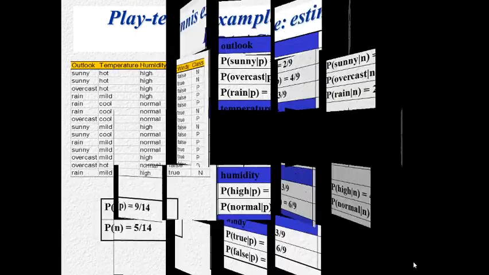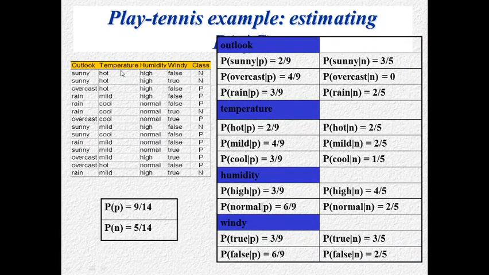The example is play tennis, whether we can play tennis or not. The class is play or not play, and there are 14 data instances. Outlook is sunny, overcast, and rainy. Temperature is hot, mild, and cool. Humidity is high and normal. Windy is false or true.